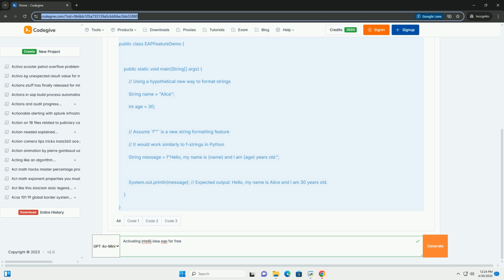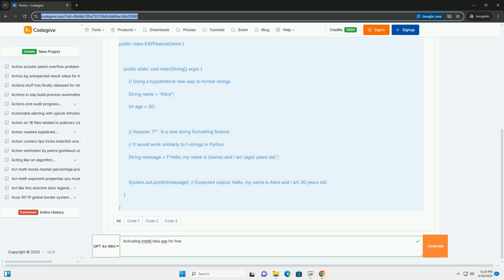4. Activation window. Upon launching, you'll be presented with the activation window. Select JetBrains account as your activation method. JetBrains account activation. Image source: JetBrains IntelliJ IDEA documentation. This image is representative; the exact appearance may vary slightly depending on the version.